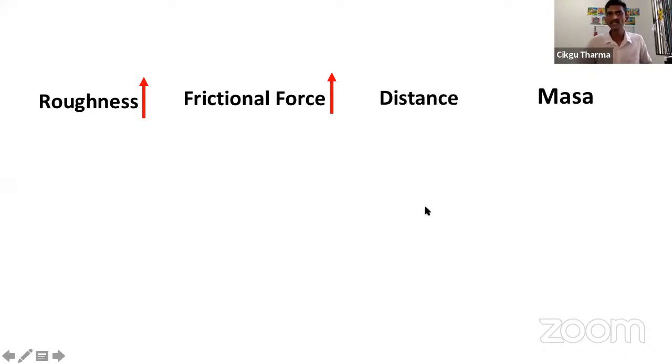Very good. The distance will be lower, or it can only move near the starting point if the roughness increases. Can you get it? All right. Now, what is the effect on the time? When it moves on a very rough surface, will it take more time or less time?